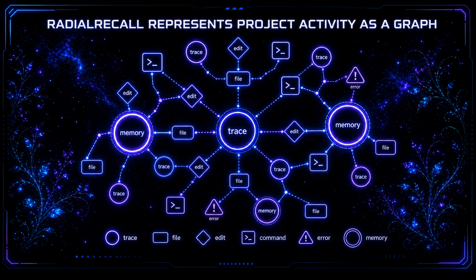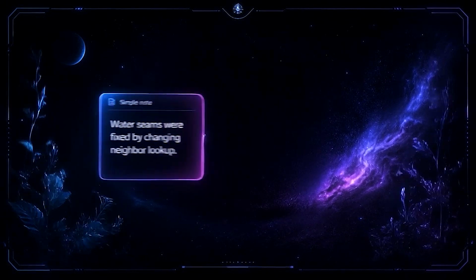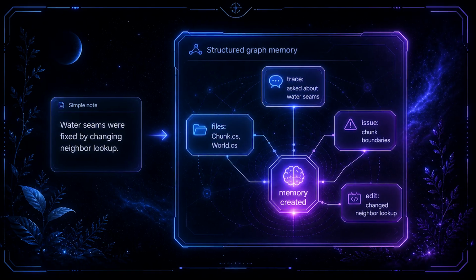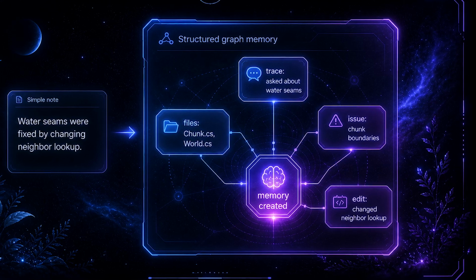So instead of only storing, for example, "water seams were fixed by changing neighbor lookup," RadialRecall can store the surrounding situation. The user asked about water seams. The agent inspected the file chunk.cs. The agent then inspected world.cs. The issue involved chunk boundaries. The relevant edit changed neighbor lookup. A memory was created from that region.